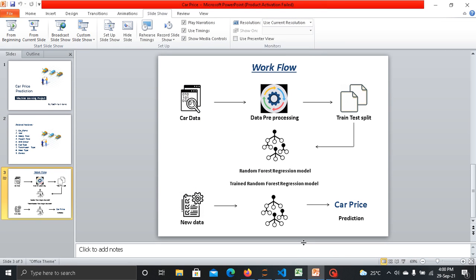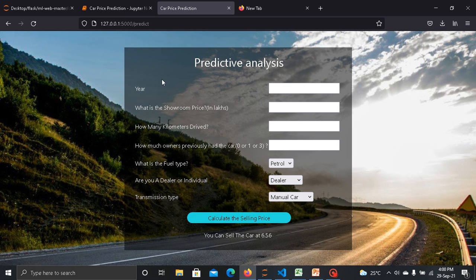Before starting the coding part, first I will show you the execution part. So this is the output of my project. So here first I am entering the year as 2014, then showroom price, let's take 10 lakh, then how many kilometers driven, how many owners previously had the car, let's take 1, then type of fuel, diesel, individual, and the transmission type is manual car.